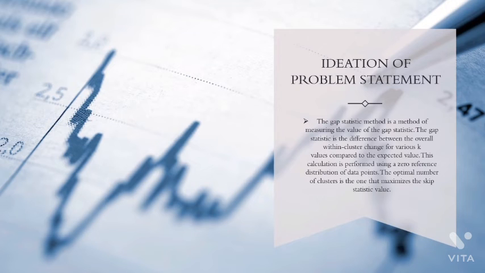The gap statistic method is a method of measuring the values of the gap statistic. The gap statistic is the difference between the overall within-cluster variation for various K values compared to the expected value. This calculation is performed using a random reference distribution of data points. The optimal number of clusters is the one that maximizes the gap statistic value. And these are some of the ideations of the problem statement.